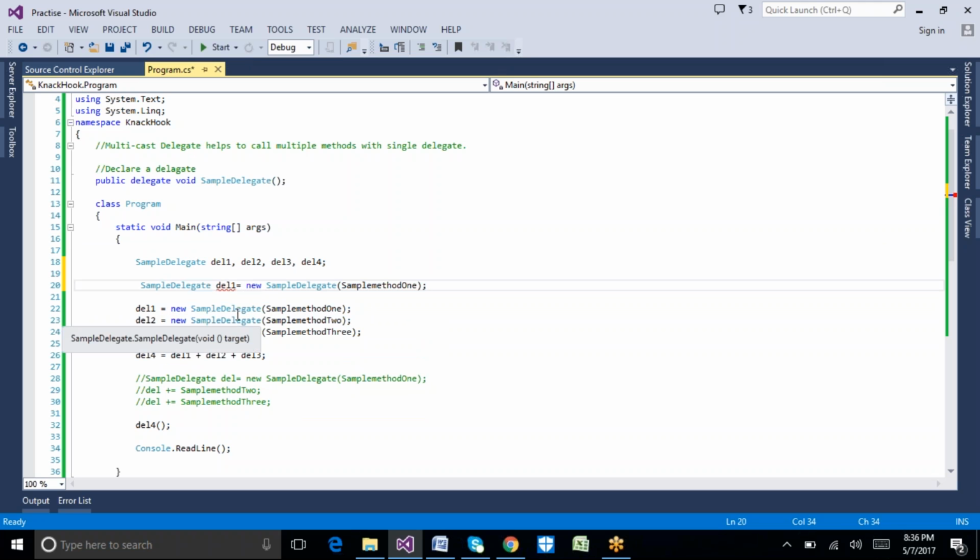Like this we are able to do that. So this is the multicast delegate. This is another advantage of delegate.